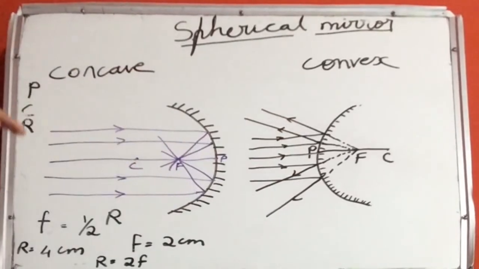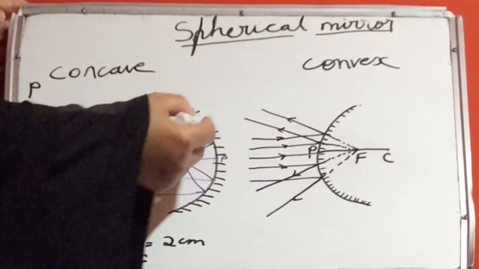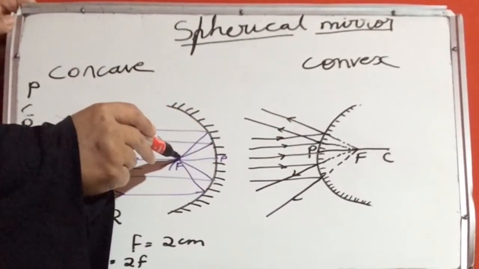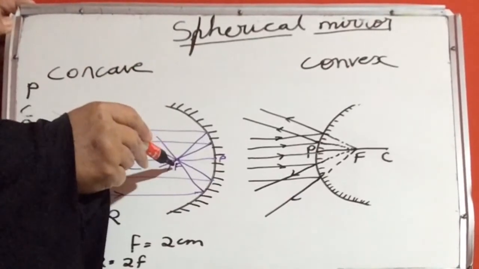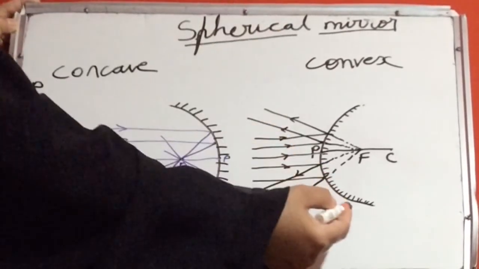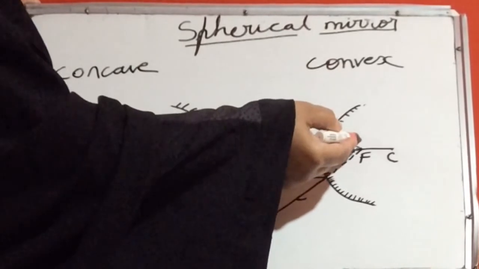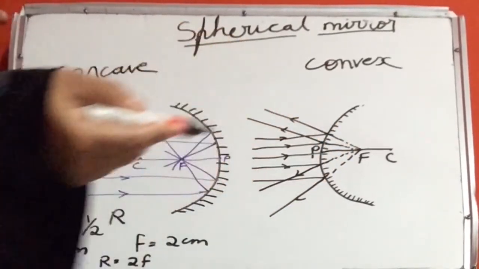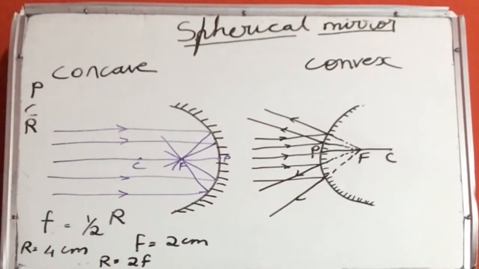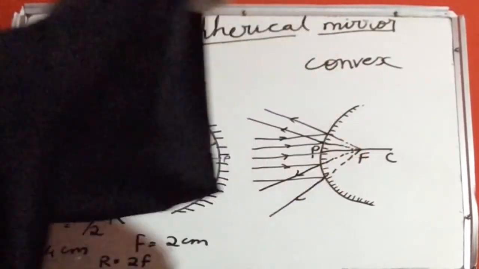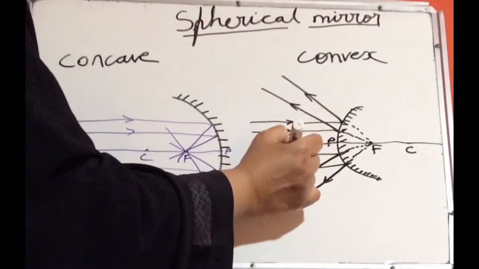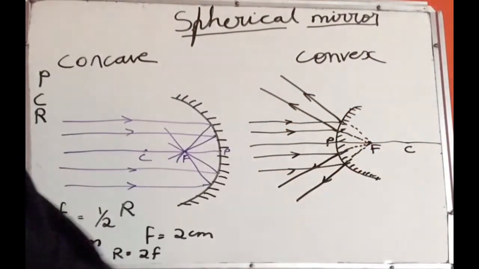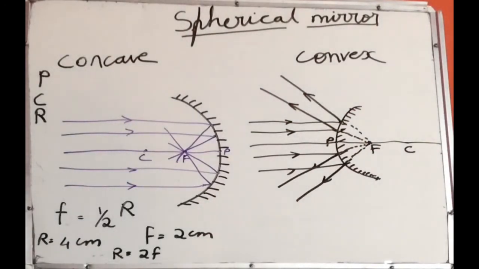In the case of a concave mirror, how is it? The rays after reflection will fall on a point on the principal axis. That point is known as the principal focus. In the case of a convex mirror, rays will appear to come from a point on the principal axis. This point is known as the principal focus of the convex mirror. The distance between the pole and the focus is known as the focal length. Focal length is half the radius of curvature.